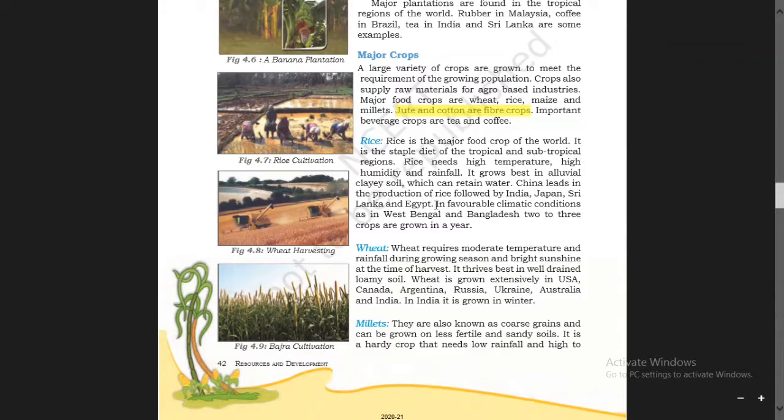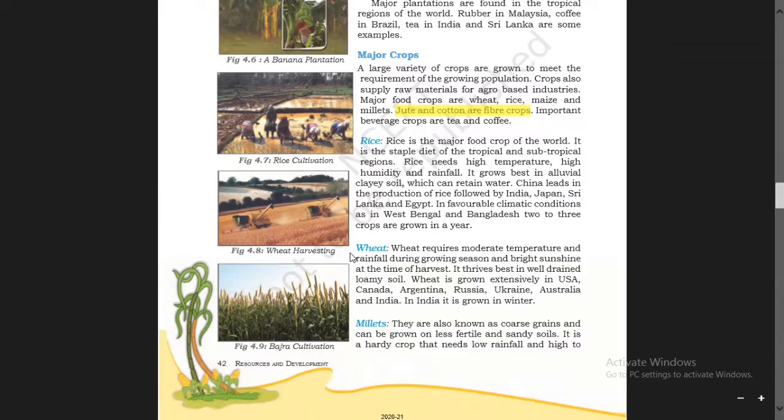China is at the top for producing rice. Our India is in second position. Then the third one is Japan, next Sri Lanka, and Egypt. In favorable climatic conditions, as in West Bengal and Bangladesh, 2 to 3 crops are grown in a year.